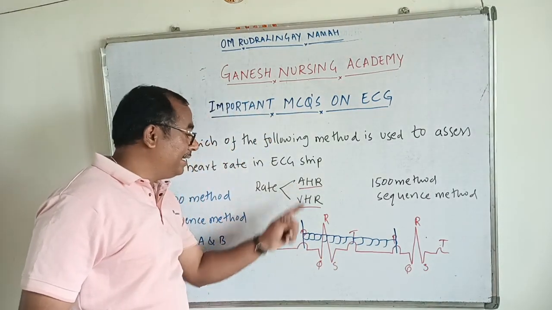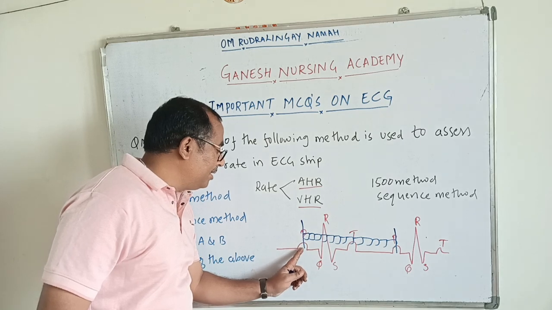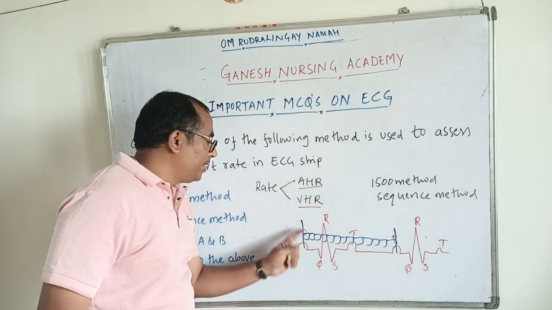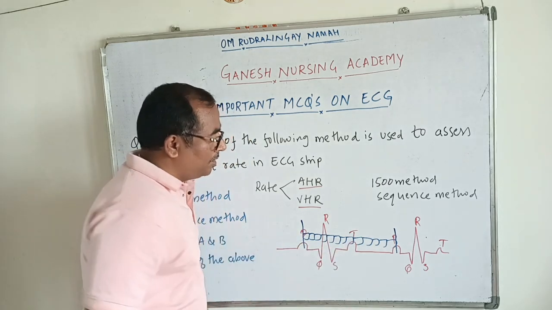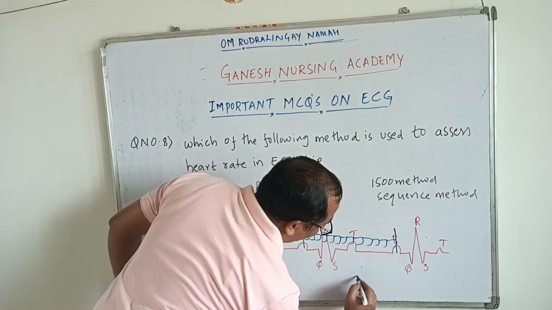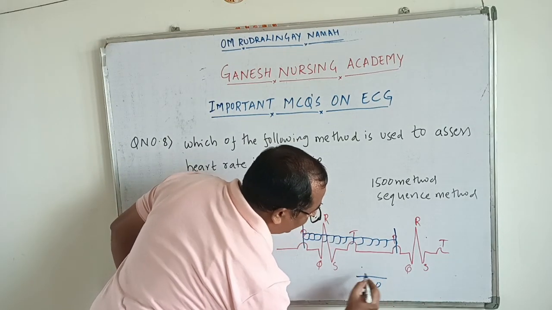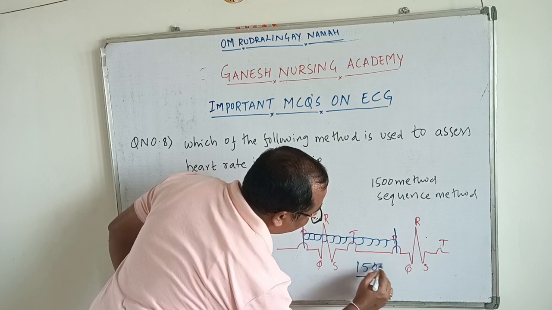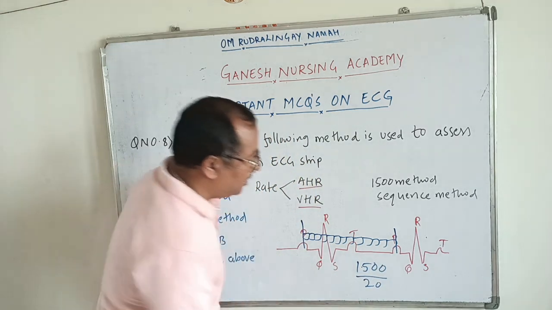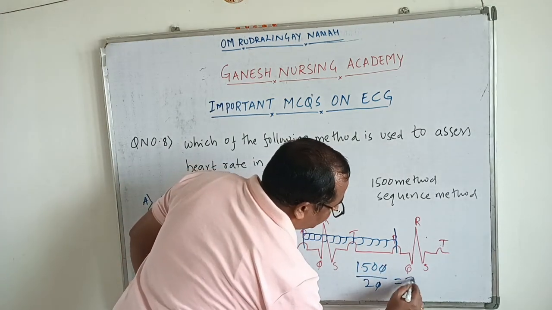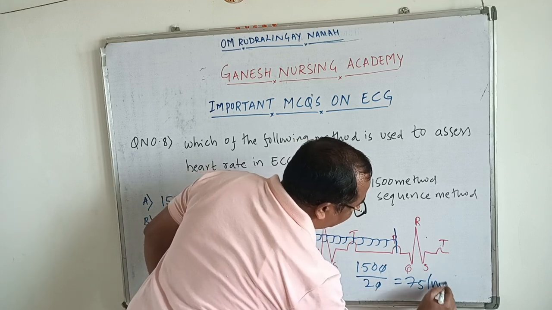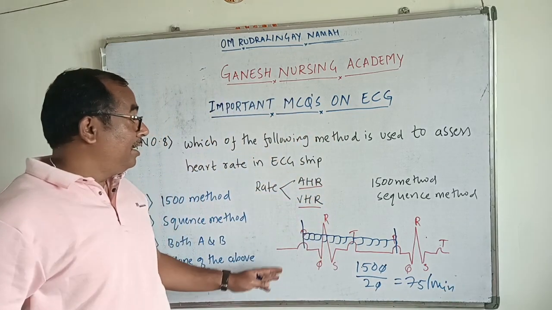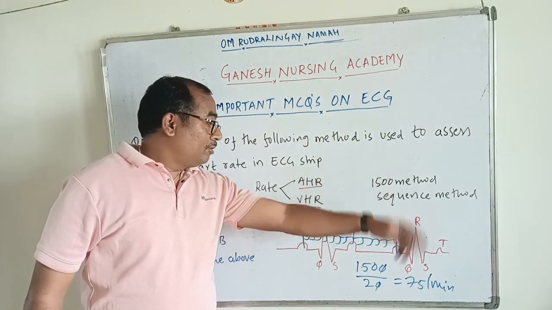If you want to assess the atrial heart rate, just mark on two consecutive P waves and count the number of small boxes. Suppose you get 20 small boxes. Then you have to divide 1500 by the number of small boxes, so that will give us about 75 heart rate per minute. So this is the assessment of heart rate by using the 1500 method.